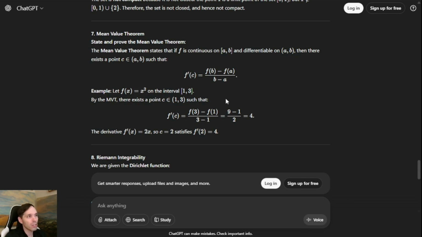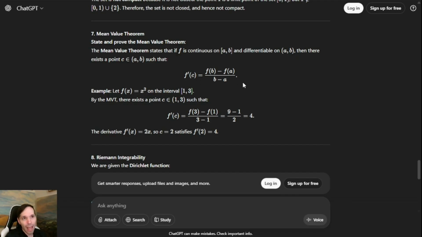And the way to do it is to try and redefine a new function, let's call it g instead of f, such that the endpoints of g have value 0. And to do that, we're going to subtract the average rate of change times the distance traveled from f of a. So this would be this entire value, which is just a constant, f of b minus f of a over b minus a, times x. So we'll write g of x equals f of x minus f of b minus f of a over b minus a times x.